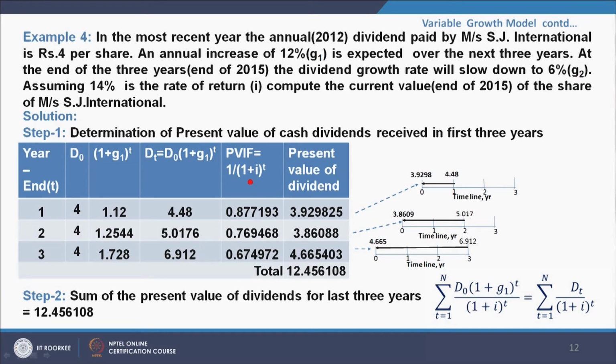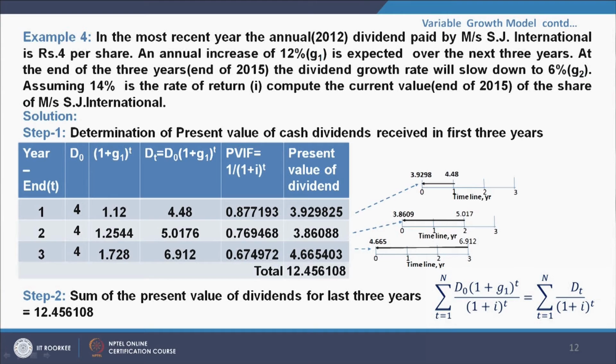Now, the present worth factor is 1 divided by (1 plus i) to the power 3, which comes out to be 0.674972, and we multiply this with this, the present value of this becomes 4.665403, and we add these three present values,